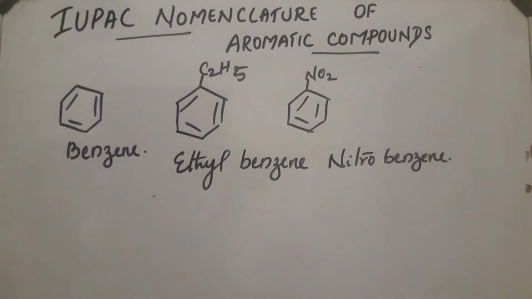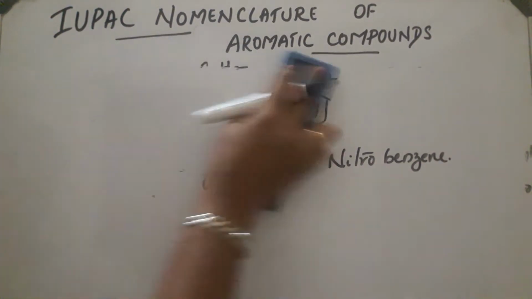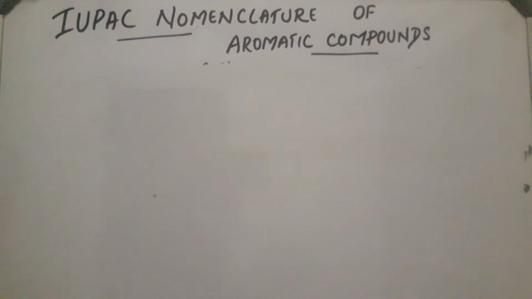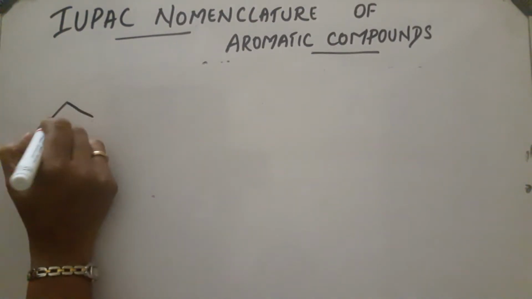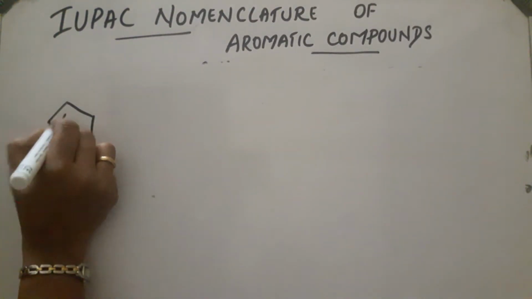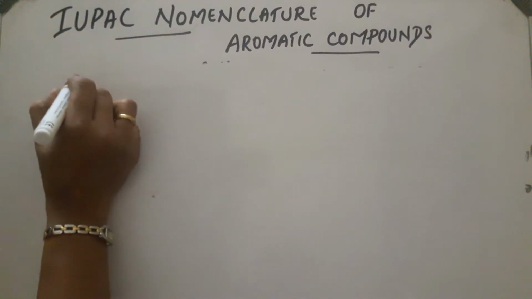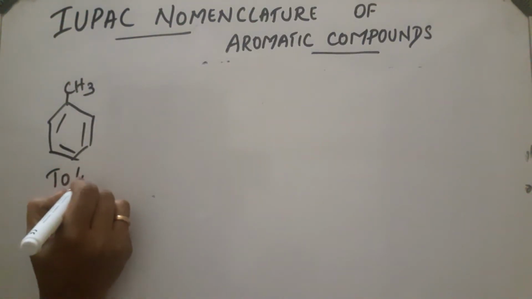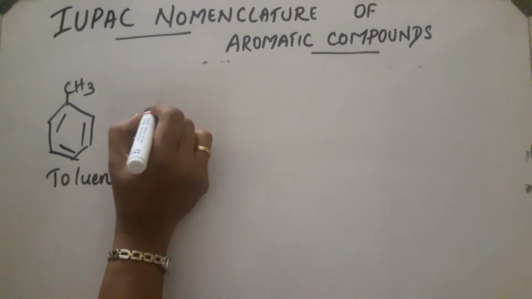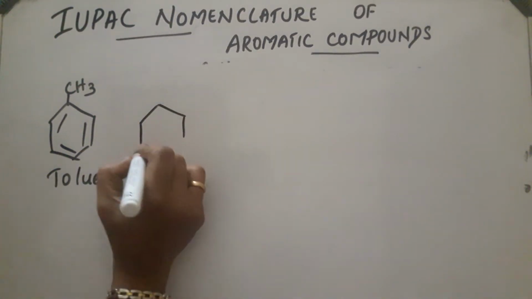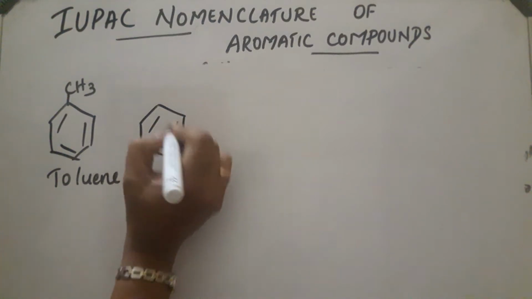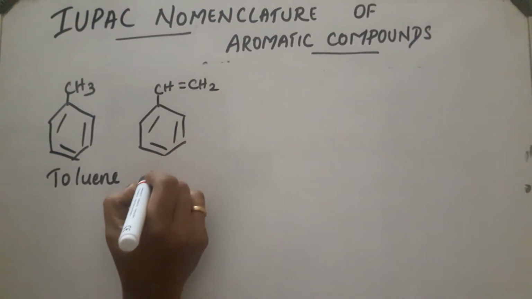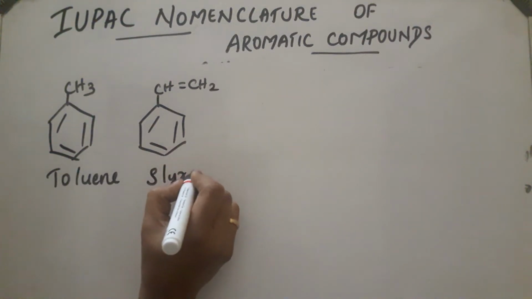Okay, first compound is the benzene ring with a CH3 group attached. It's called toluene. Okay, if another group like CH=CH2 is attached, it is called styrene.